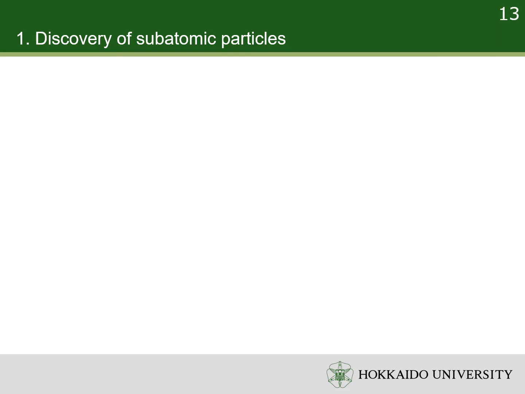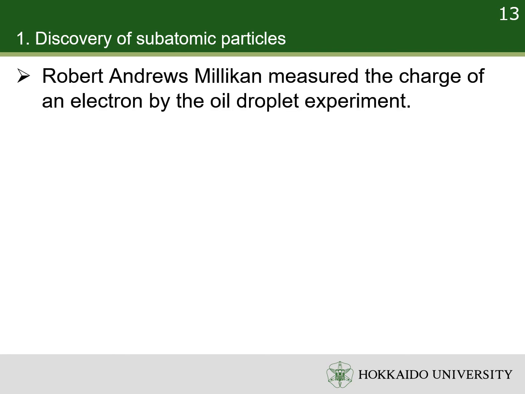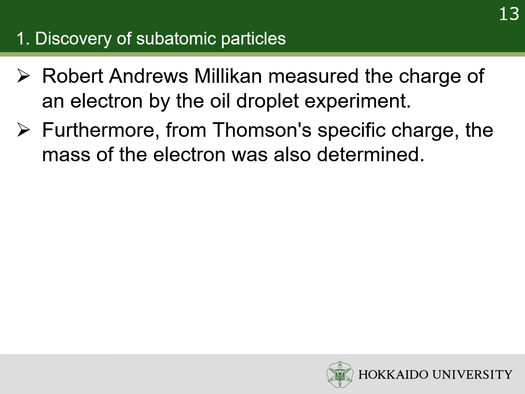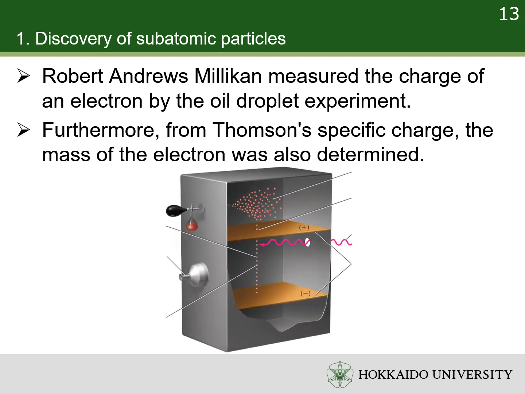However, Thomson's experiment could not find the charge or the mass of the electron. Robert Andrews Millikan measured the charge of electron by his oil droplet experiment. Furthermore, from electron's specific charge, its mass was also determined. Millikan's experiment was done in a chamber.